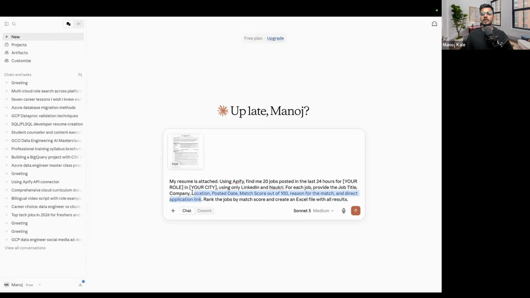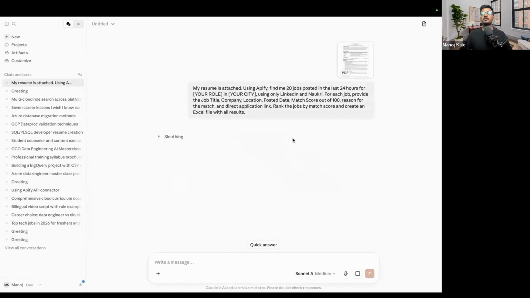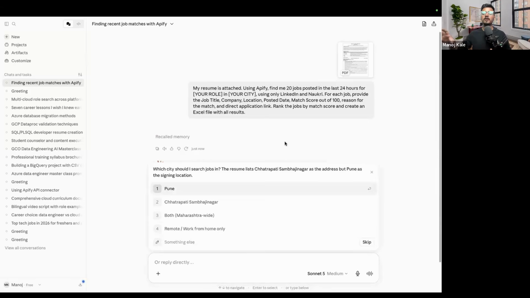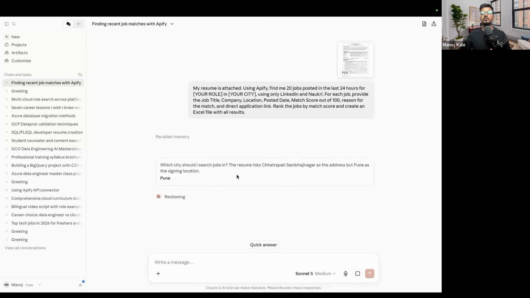You don't need to go anywhere. Rank the jobs by match score and create an Excel file with the result. So this is a resume, and this is the prompt you are giving, and it will just start running. It will go through your resume, read your skill set, your profile, how much experience you have, and it will go to the actual city, for example Bangalore or Pune. Okay, I'm just selecting Pune here.